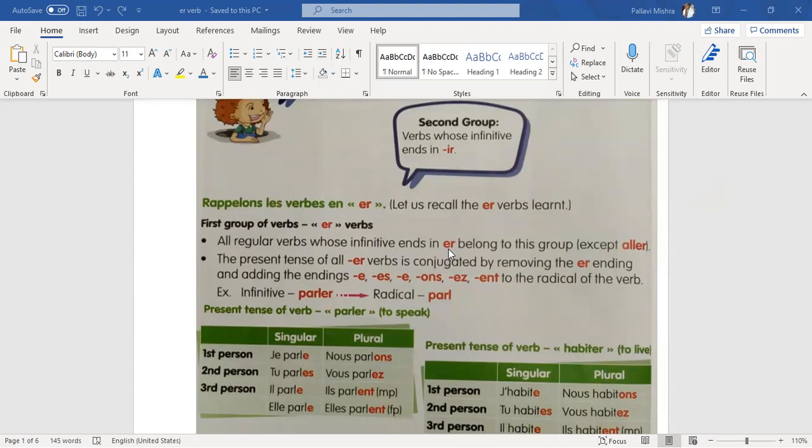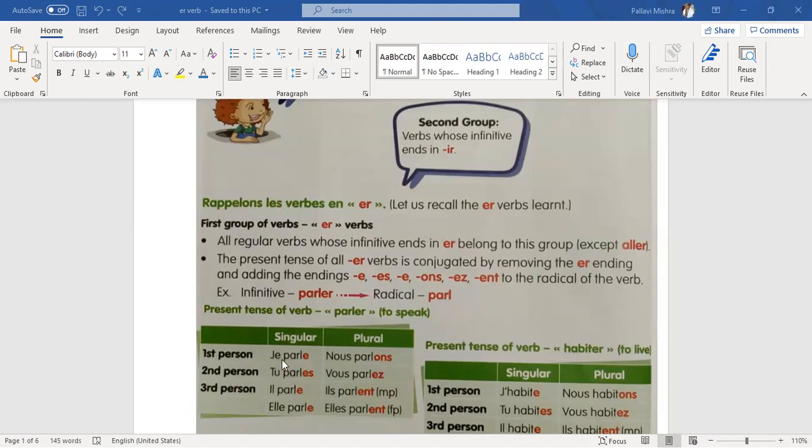For ER verbs, first we remove ER, then we put a special ending according to the subject. What are the special endings? Special endings are E, ES, E, ONS, EZ, ENT. So these are the special endings. And what is the stem? Parl. So in the case of the verb parler, what will we do? We remove ER and we put the special ending. So here we are removing ER and putting E, ES, E, ONS, EZ, ENT according to the subject.